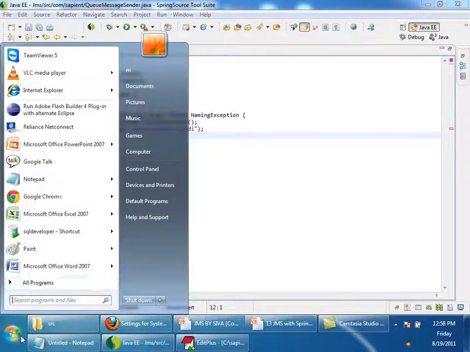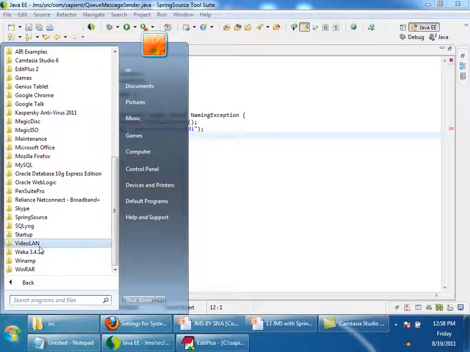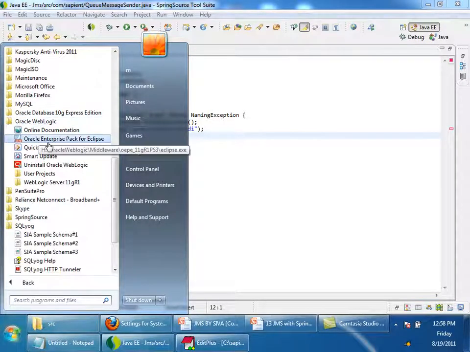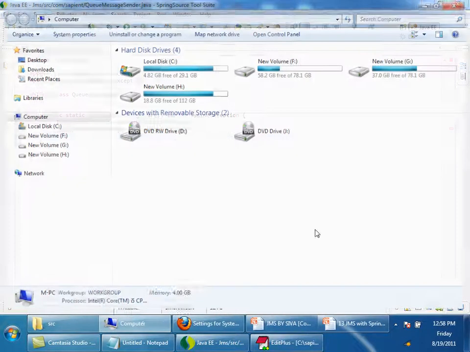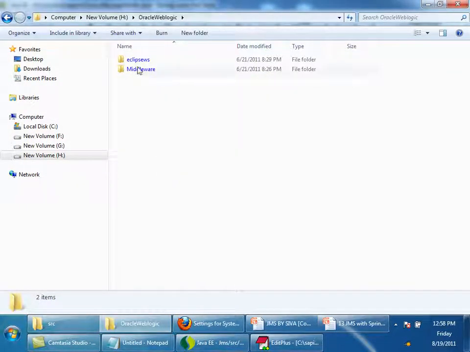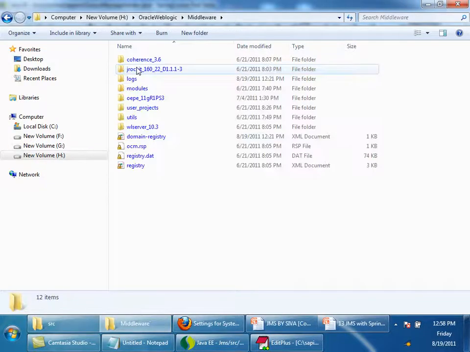Go to your WebLogic installation folder. Mine is here. Oracle, WebLogic, Middleware.